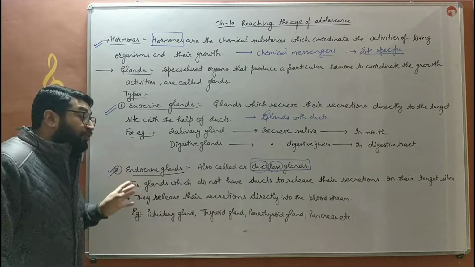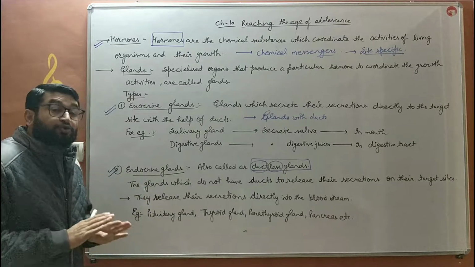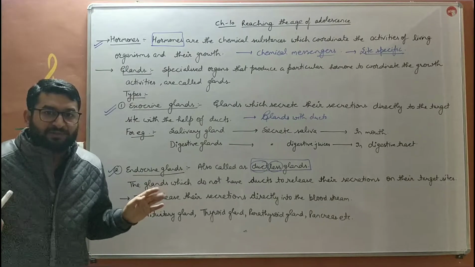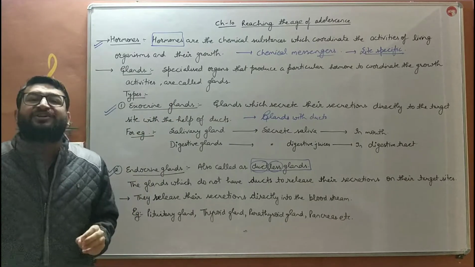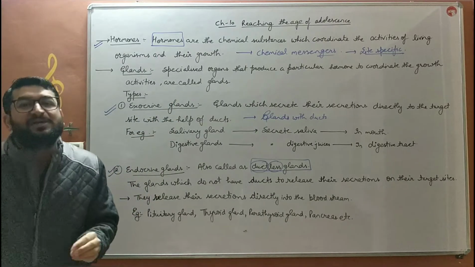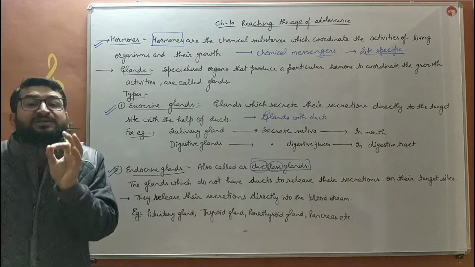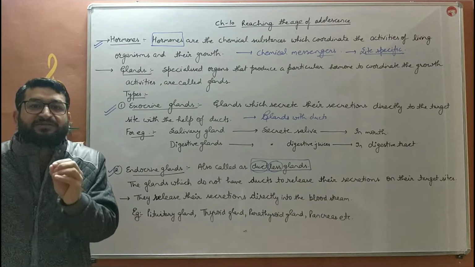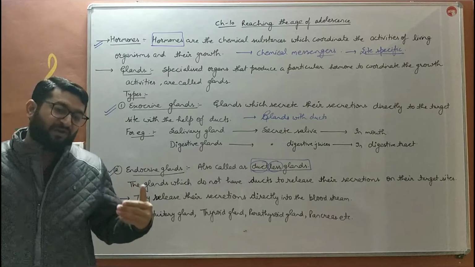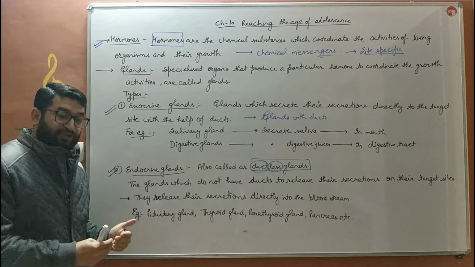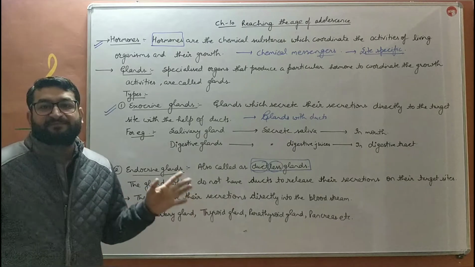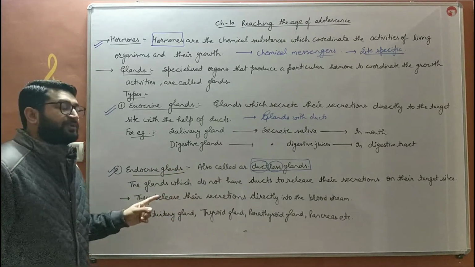So the endocrine glands are the glands which do not have ducts. So how do they release their secretion to the target sites? They release their hormones to the bloodstream, and the bloodstream carries those chemicals, those hormones from one part to another, from the place of their production to their target site. कहां तक बच्चे? टारगेट साइट तक छोड़ देता है.